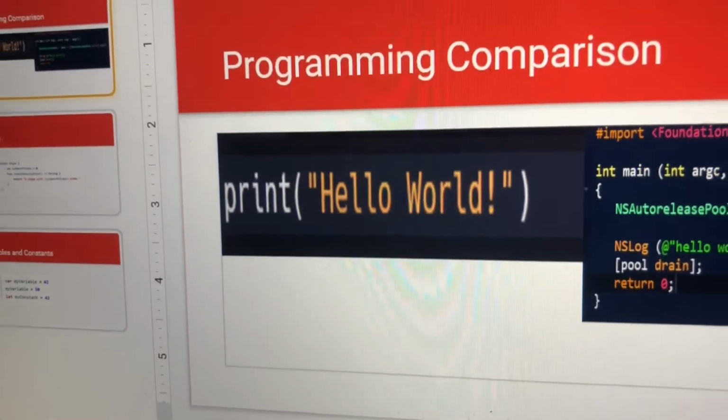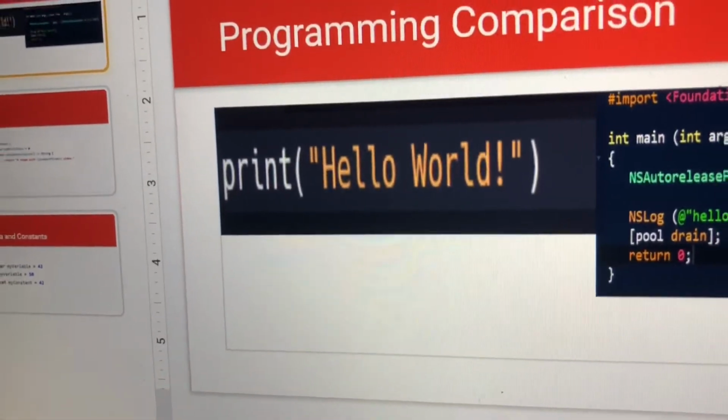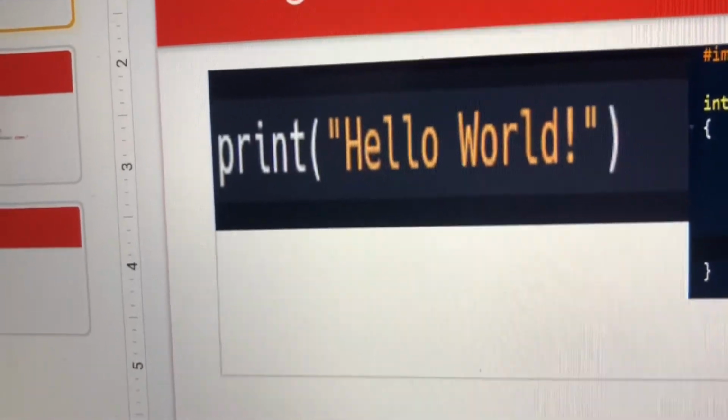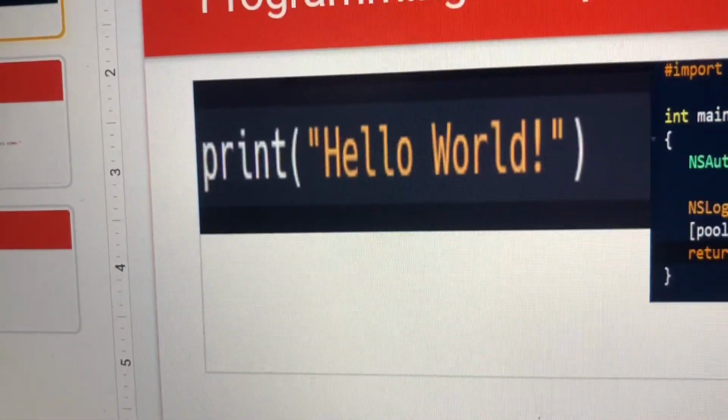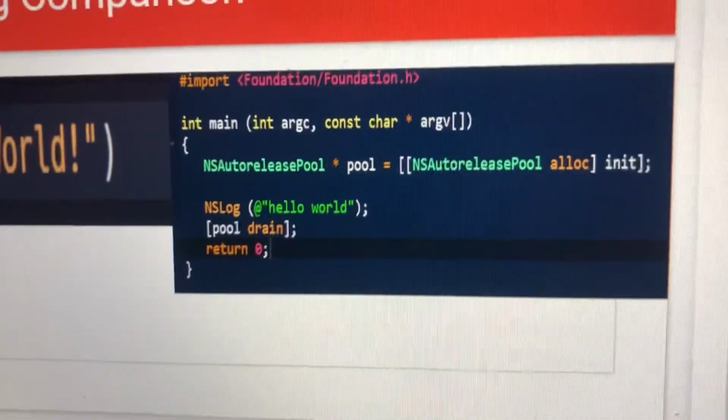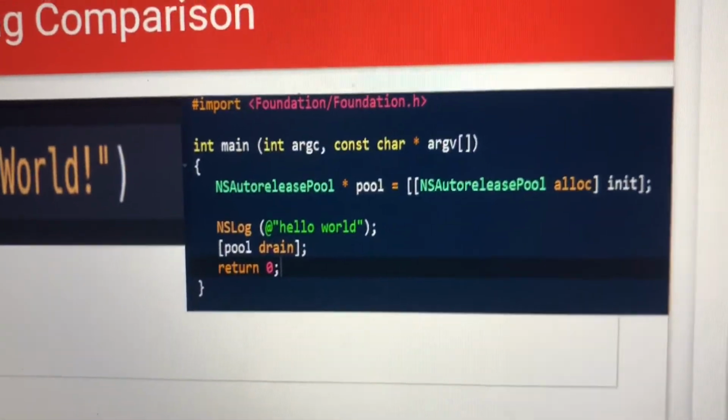Now, to compare the two languages, just look at their Hello World programs, and it's night and day difference. To focus in more on Swift, it's simply print Hello World, which is easy. But then you look at Objective-C, and you just see a disgusting act in front of you. It's not as easy as Python in my opinion, but it's still very legible and easy to learn, since the syntax resembles English, almost pseudocode-like.